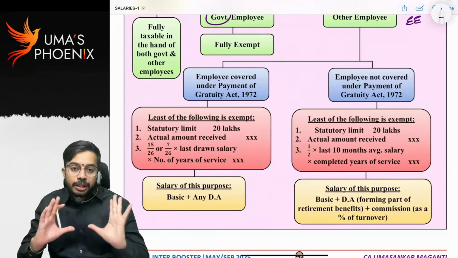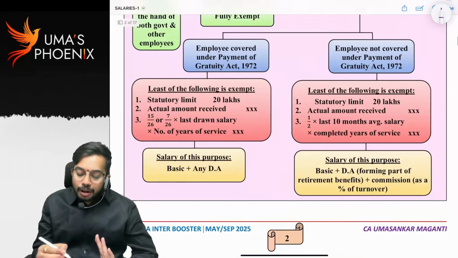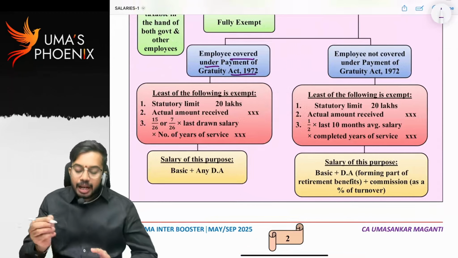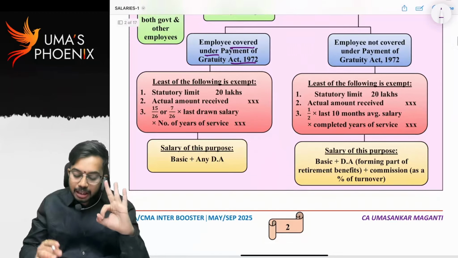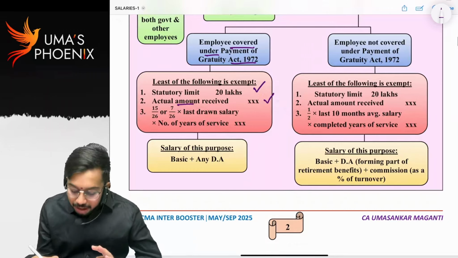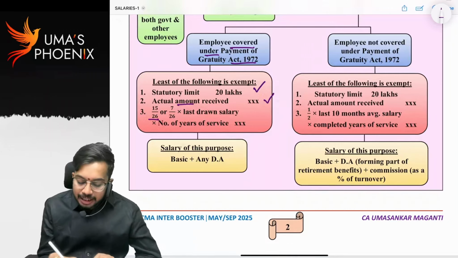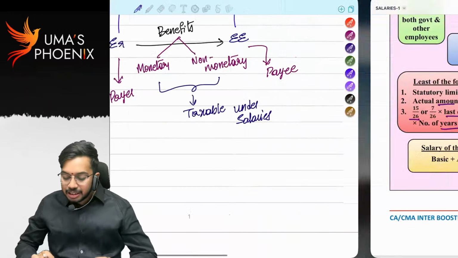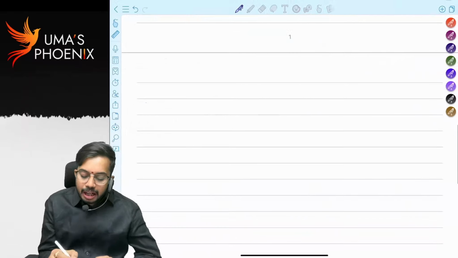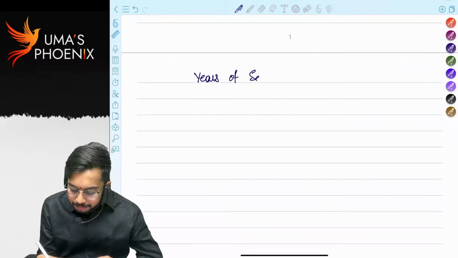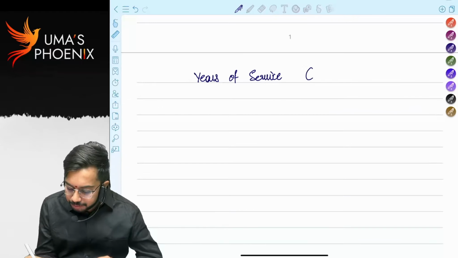Listen all through patiently. If a private employee is covered under the Payment of Gratuity Act 1972, then exemption will be allowed in 3 steps: statutory limit of 20 lakhs, or actual gratuity received, or 15 by 26 into last drawn salary into years of service. There are two concepts: years of service and completed years of service.